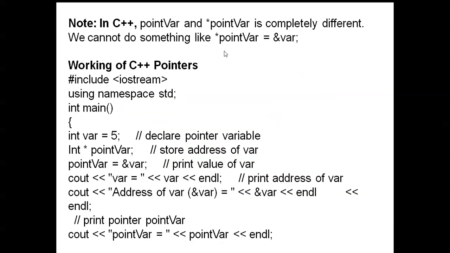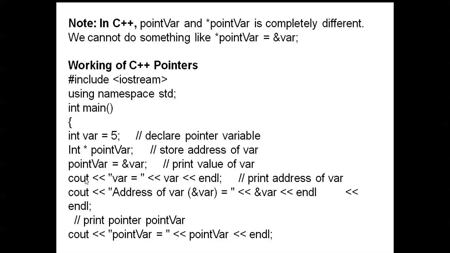Here is the working of a C++ pointer. Note that pointVar and *pointVar are completely different. We can't do something like *pointVar = &var. Next, working of C++ pointer: #include <iostream>, using namespace std, int main function, int var = 5, int *pointVar, pointVar = &var.